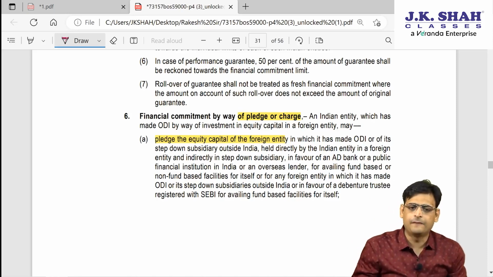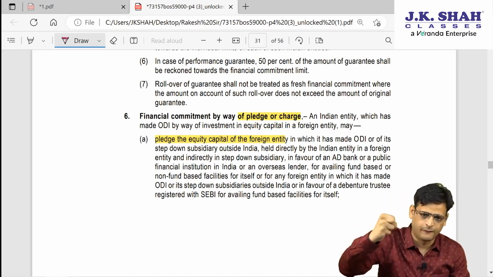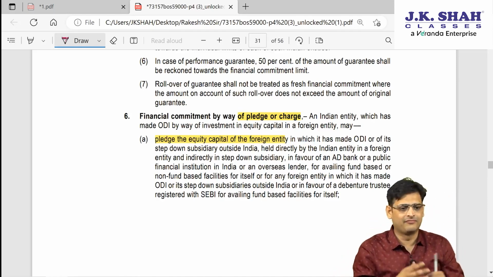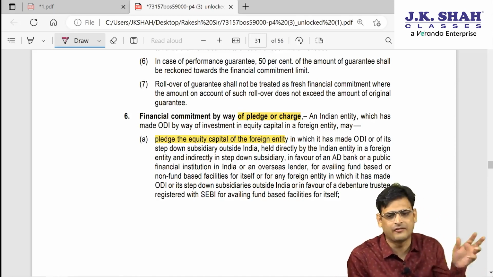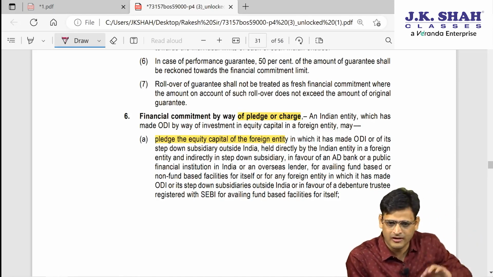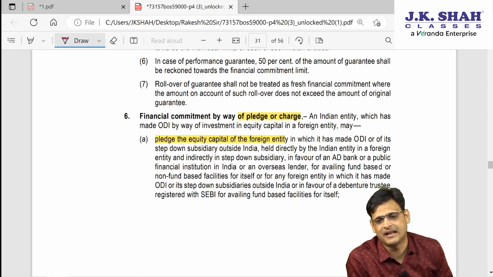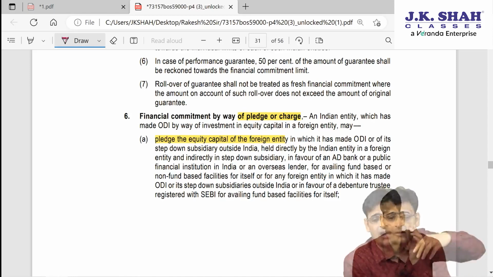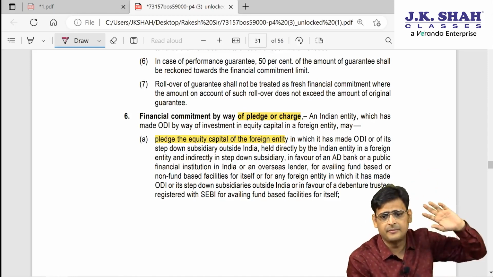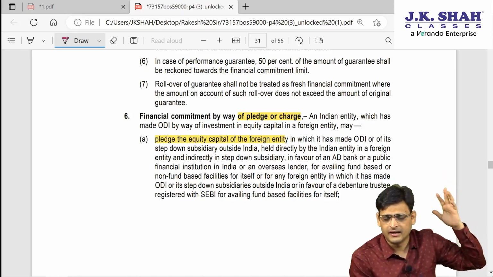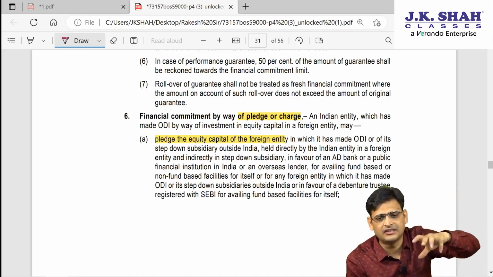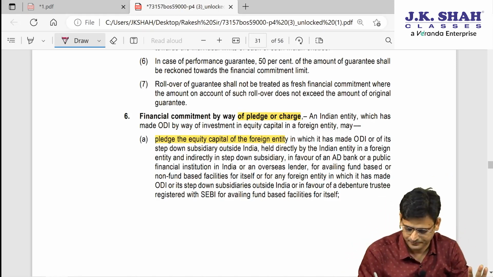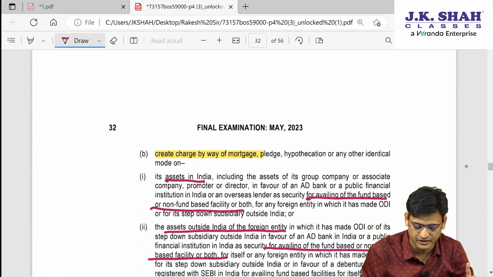What they are saying is that whatever equity capital I am holding in a foreign entity, I can pledge that equity and I can take a loan. For example, normally I have shares of XYZ company and I need a loan, so I will mortgage those shares of XYZ company and take a loan. On the same lines, if I have shares in a foreign entity and I want to pledge those shares so that I can take a loan, that is permitted, but that will also be included in the limit of financial commitment.